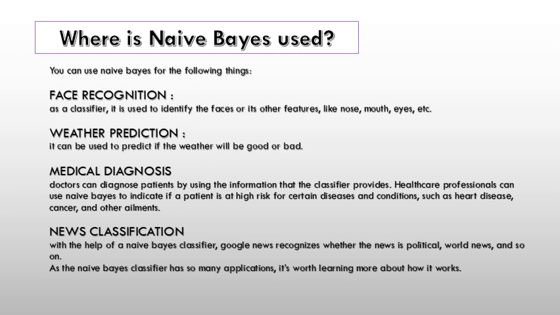Now I am going to discuss where naive Bayes is used. You can use naive Bayes for the following things. Face recognition: as a classifier, it is used to identify faces or their features like nose, mouth, etc. In the case of weather prediction, it can be used to predict if the weather is good or not. In the case of medical diagnosis, a doctor can diagnose a patient by using the information that the classifier provides. And in the case of news classification, with the help of the naive Bayes classifier, Google News recognizes whether the news is political, world news and so on.